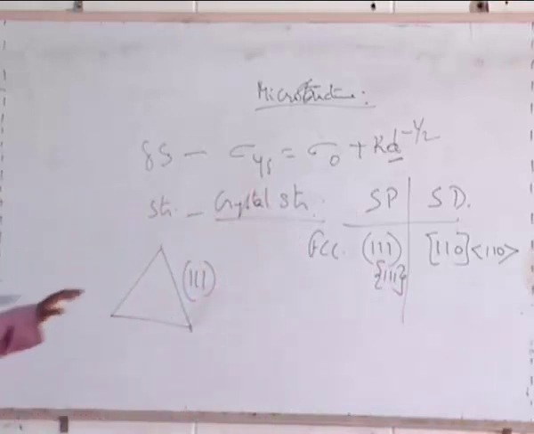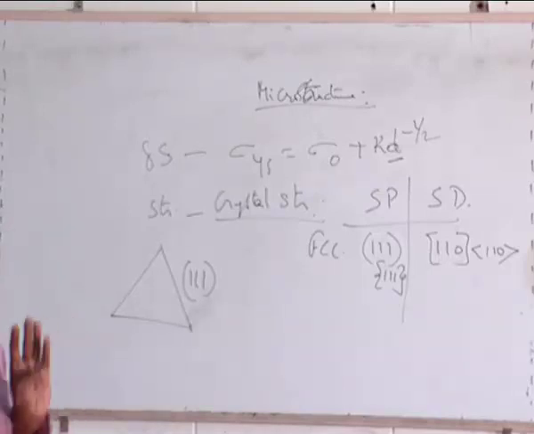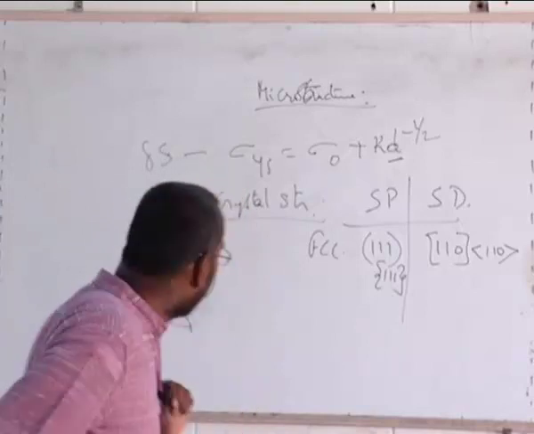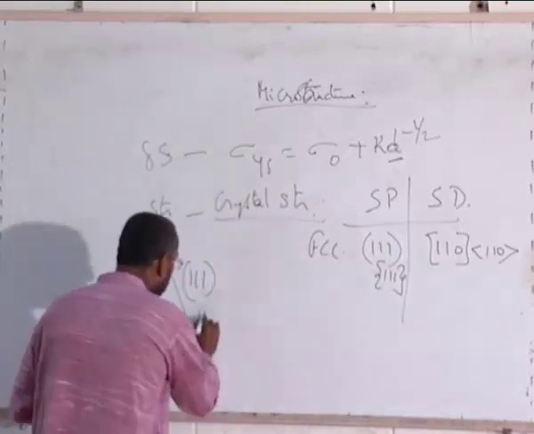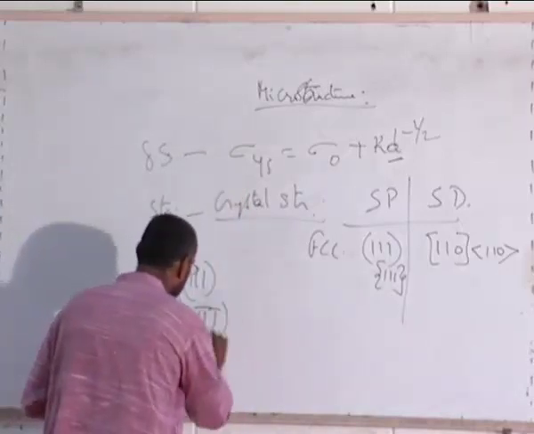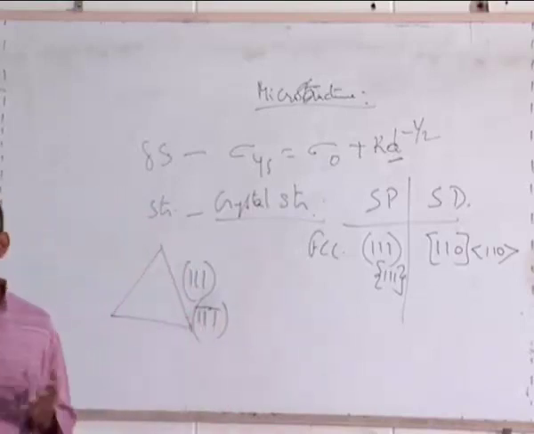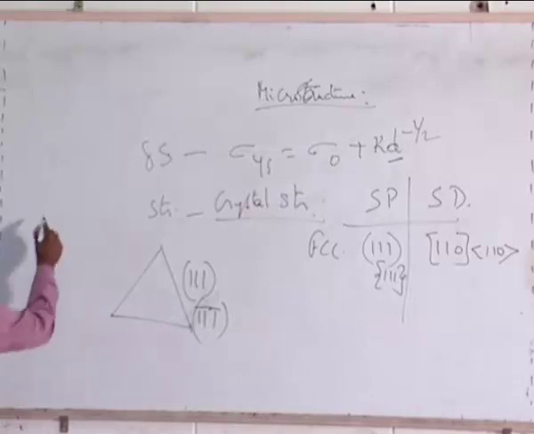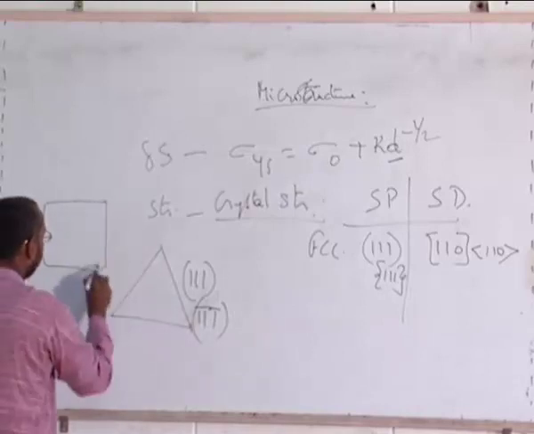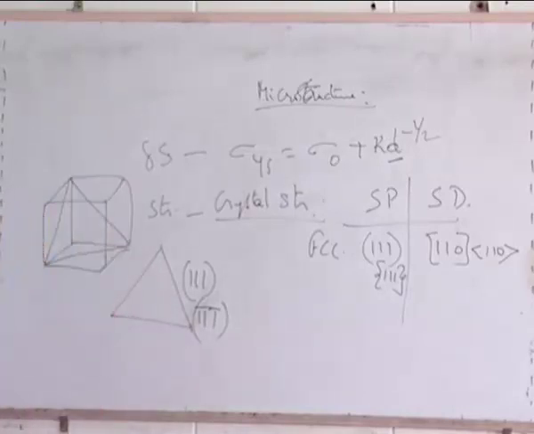Though there are 8 such planes, only 4 sets of planes are available, because if I take 111 and take bar 1, bar 1, bar 1, these 2 planes are always parallel to each other. If this is my 111 plane, this would be my bar 1, bar 1, bar 1 plane.